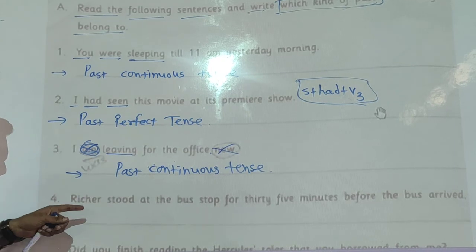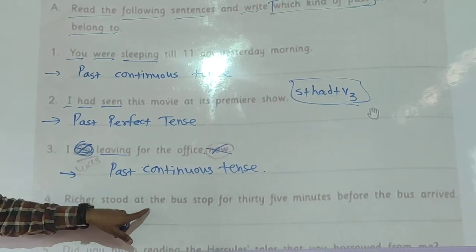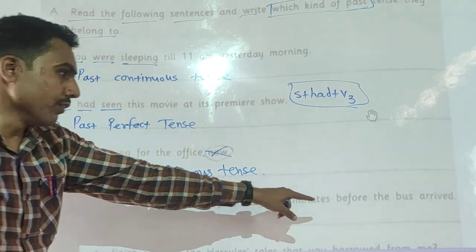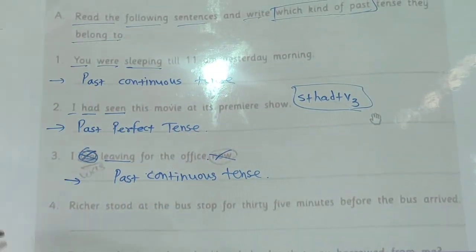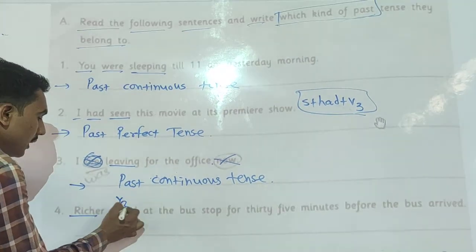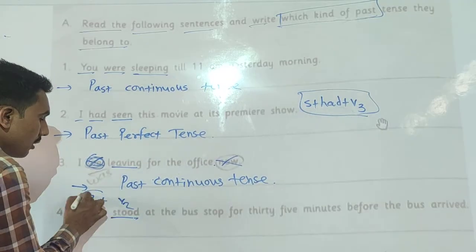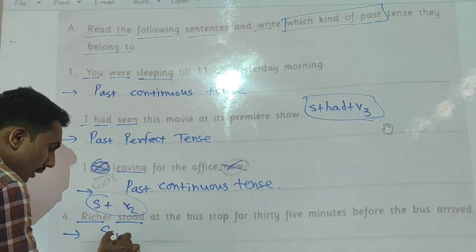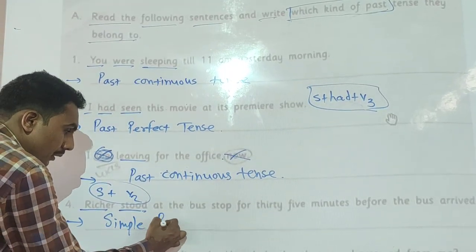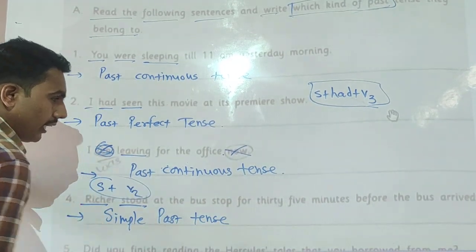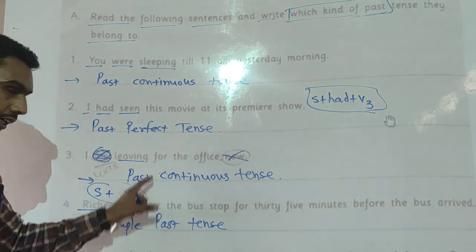Then next example, Richard stood at the bus stop for 35 minutes before the bus arrived. In this example, Richard is the subject and stood is a verb, second form. When subject plus V2 come together, we can say that it is a simple past tense. Simple past tense. Okay? I hope you will understand.